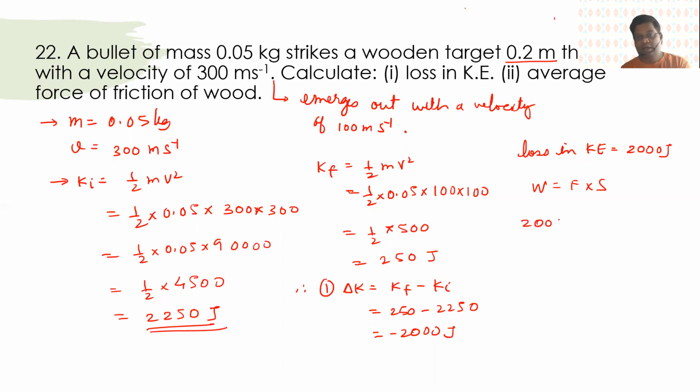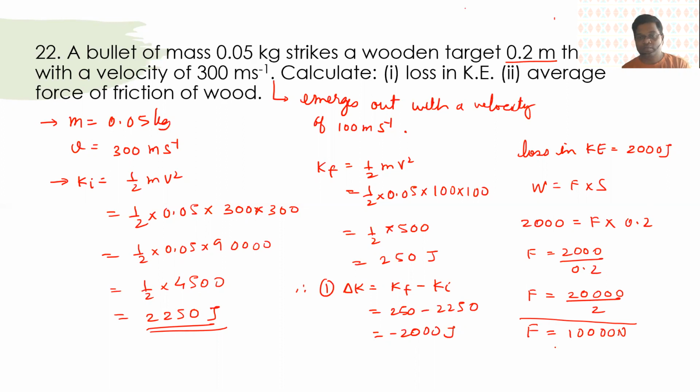So for this I take 2000 and the displacement here is 0.2 meters. So F will be 2000 upon 0.2, that is 20,000 upon 2. So the force will be 10,000 Newton. So that will be the resistive force.